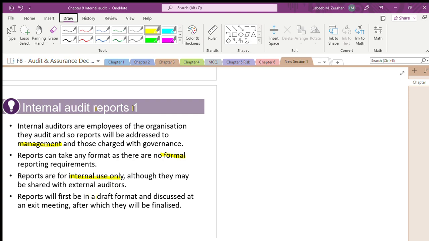Reports will be first in draft format, and after that in finalized format. The reports are very simple. Reports will be discussed at the exit meeting, which is nothing but the final meeting.